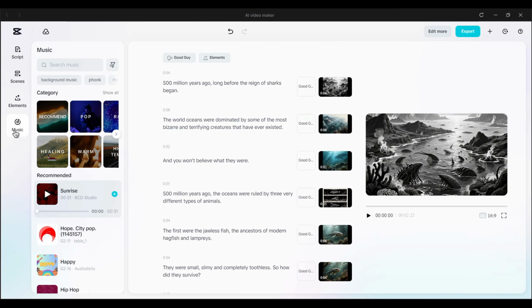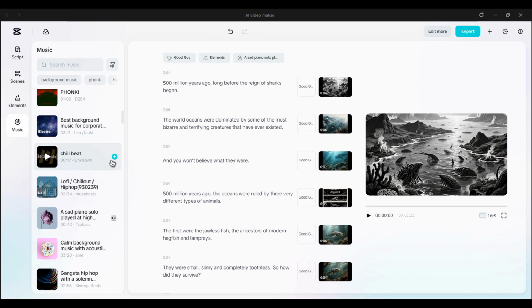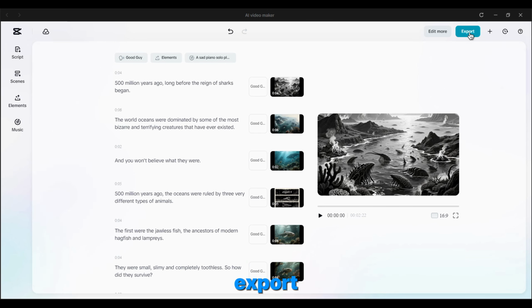Next, we'll add a background music. You can select from a wide range of options. I'll go with this one. So once everything is set, simply export your video.